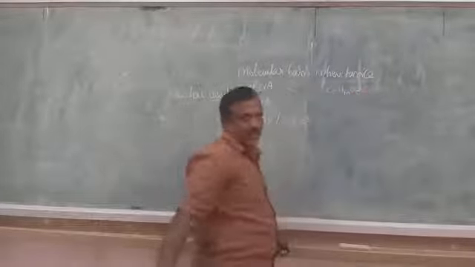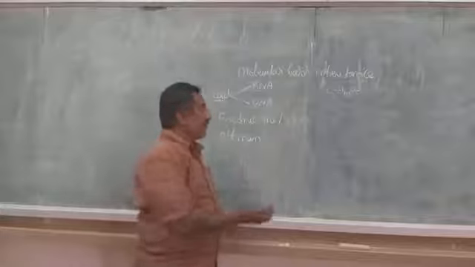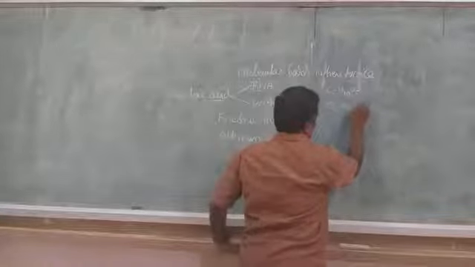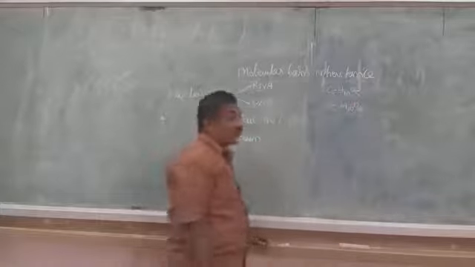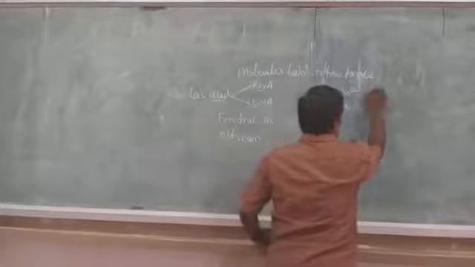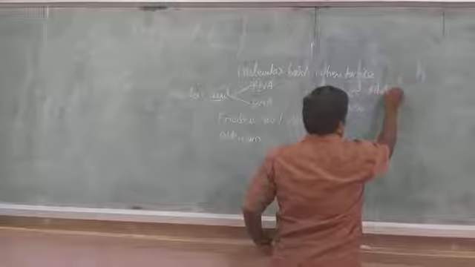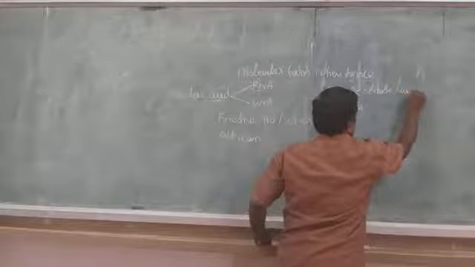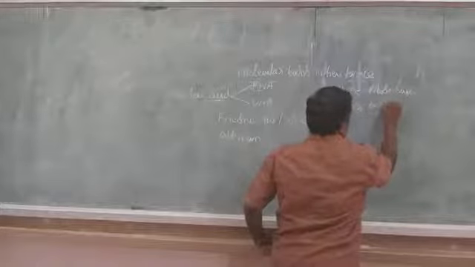C5H10O5 is called ribose sugar. C5H10O4 is the deoxyribose sugar. This one is the ribose sugar, and this one is the deoxyribose sugar.